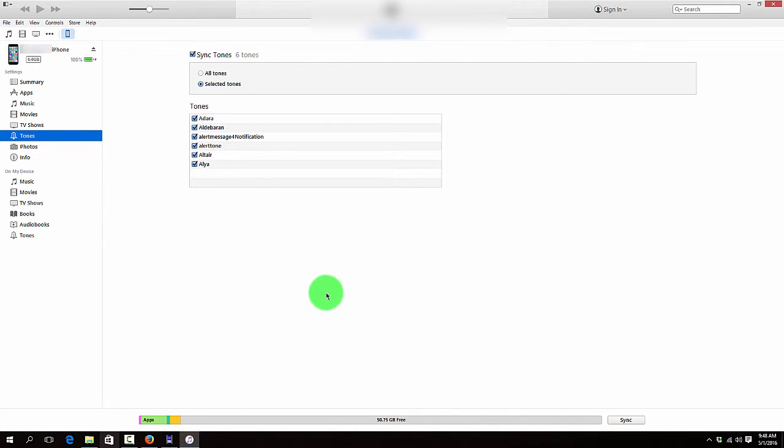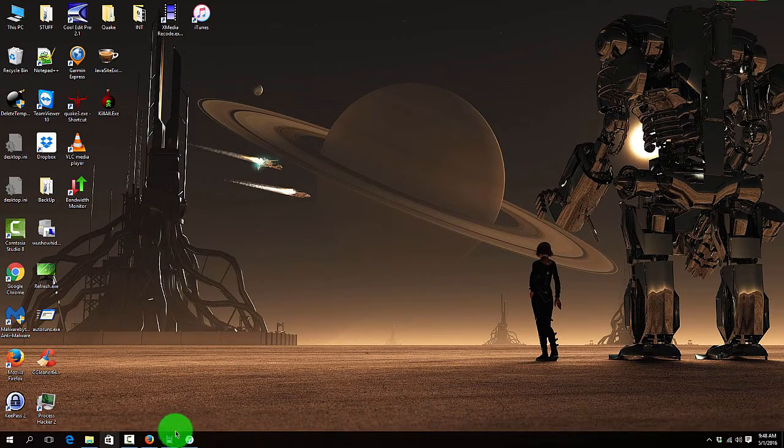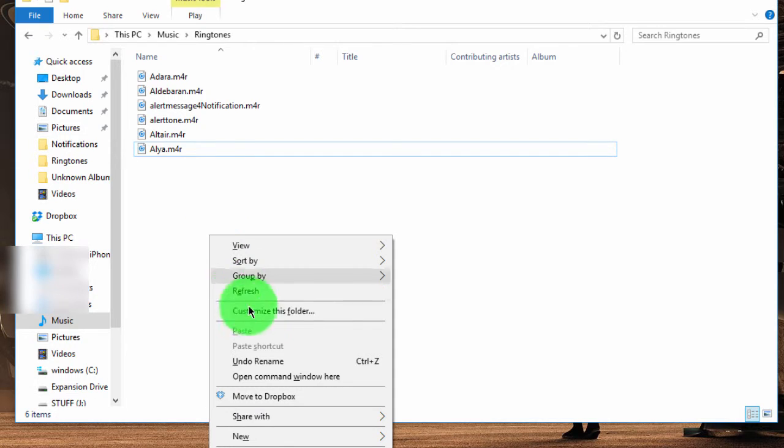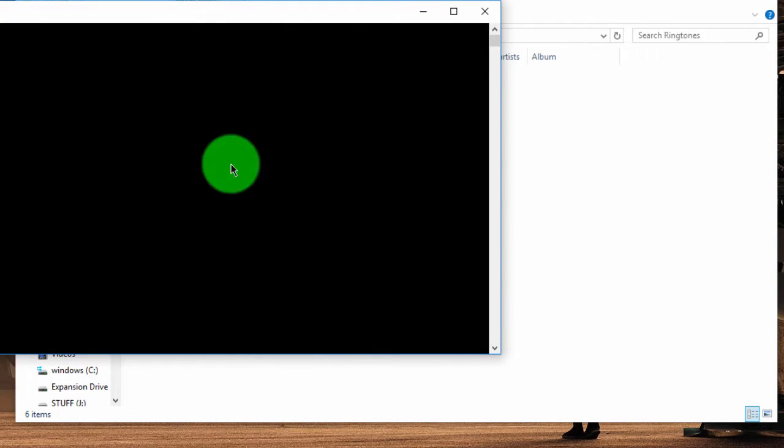So I'm going to go back into the advanced method and show you guys how to rename files in mass. And you've got to be careful when you do this. So I'm going to hold the shift key down and right mouse click and open command window here.